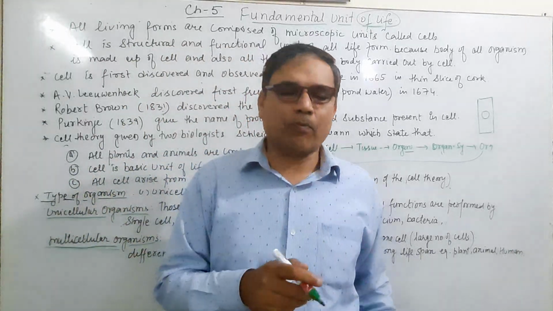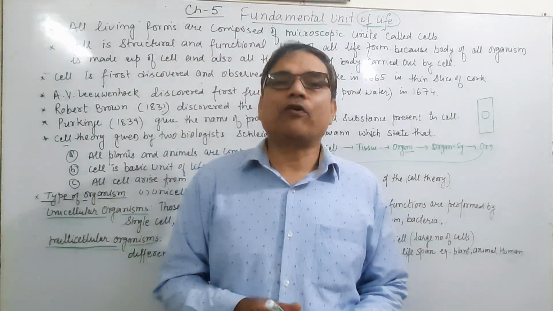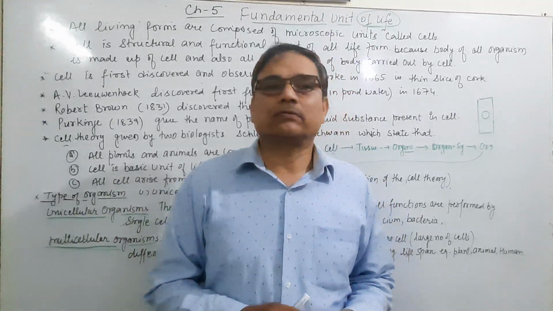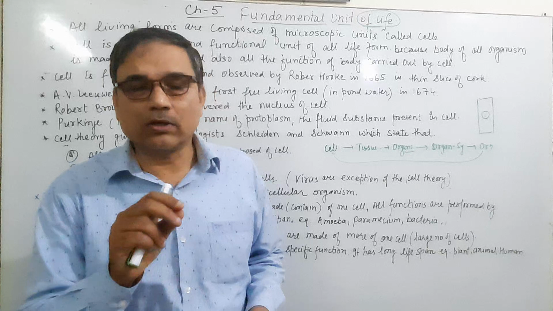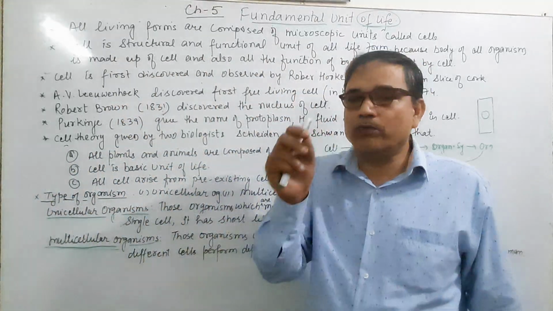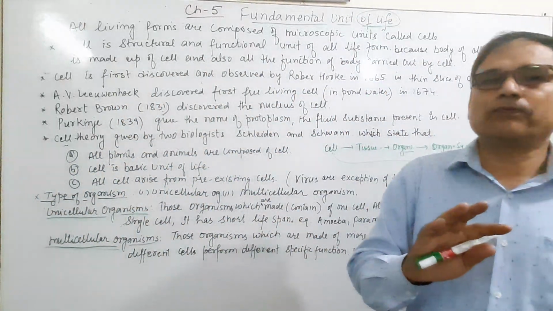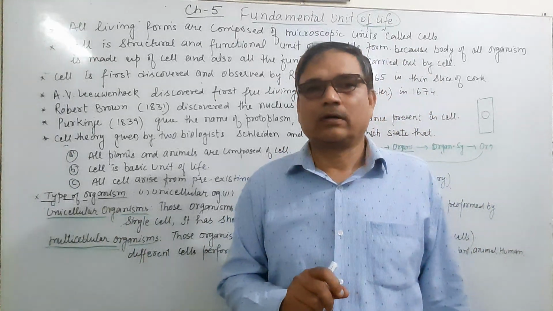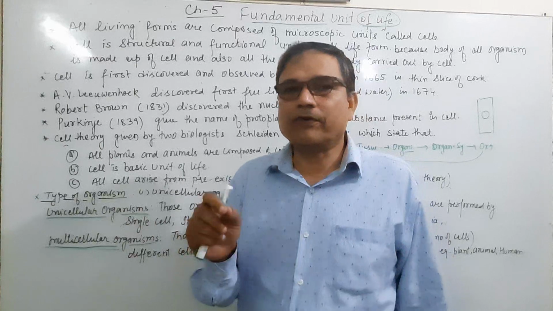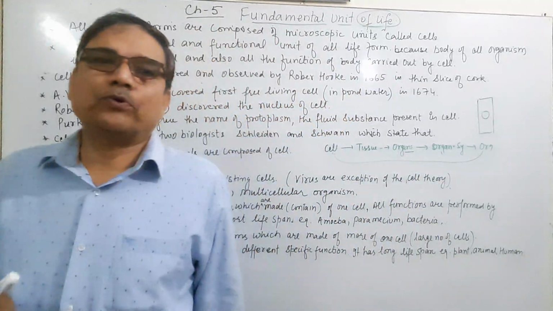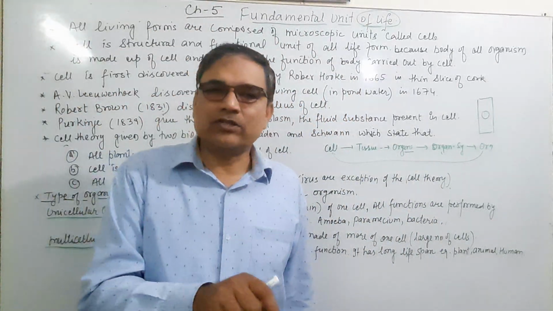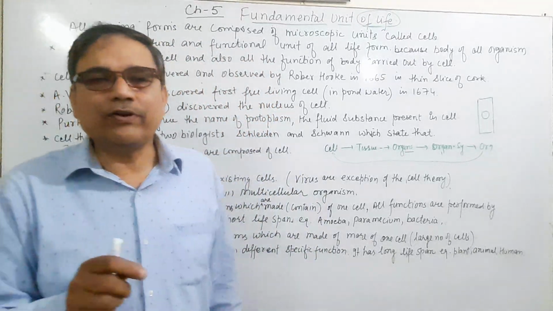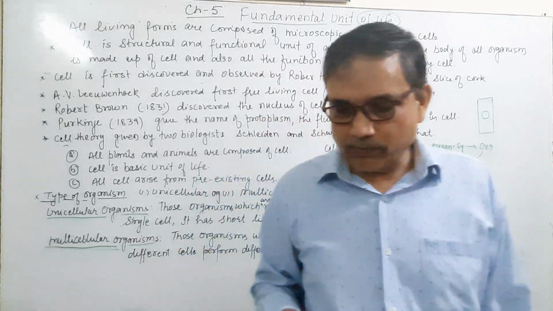Why do we put the drop of water? To prevent it from drying. If it dries, then the cells of the onion peel will not be clear to us when you observe under the microscope. After that put saffron solution, which is either in blue color or in violet color. Why do we put the saffron color? Why?